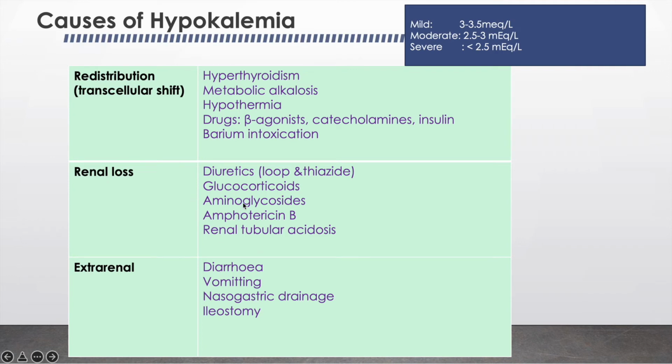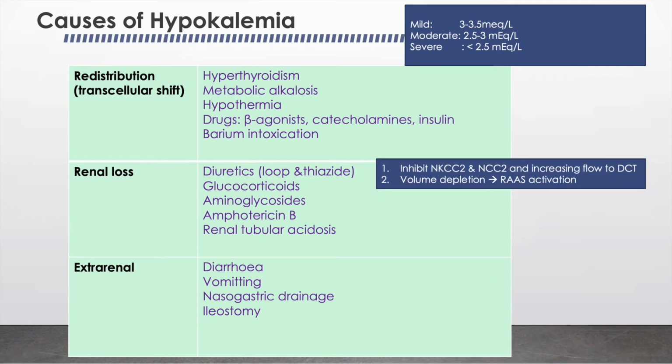Renal loss can be due to drugs or renal tubular acidosis. Drugs include glucocorticoids, aminoglycosides, amphotericin and diuretics, most commonly the loop diuretics and thiazide diuretics. The mechanism for diuretics is inhibition of the sodium potassium chloride cotransporter, hence increasing flow to the distal tubule. And second, by causing volume depletion, it causes activation of the renin-angiotensin pathway.